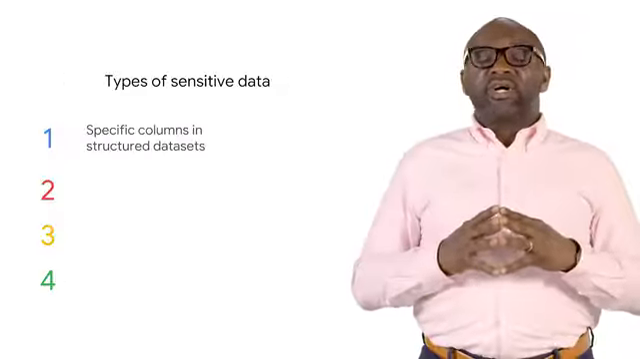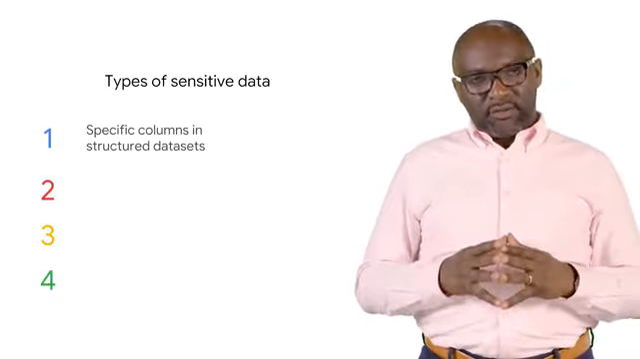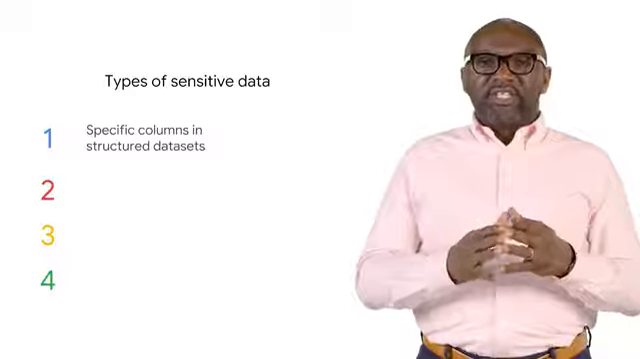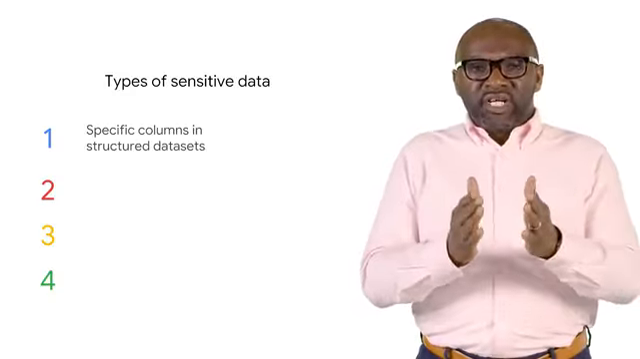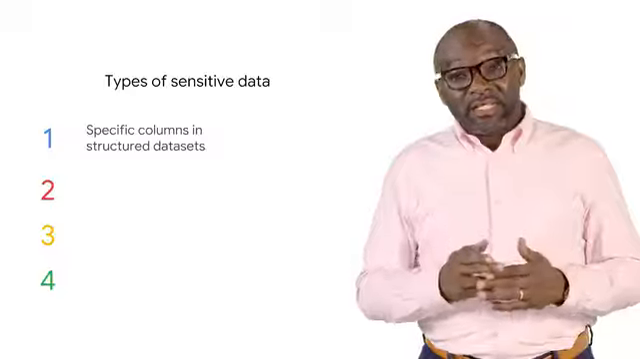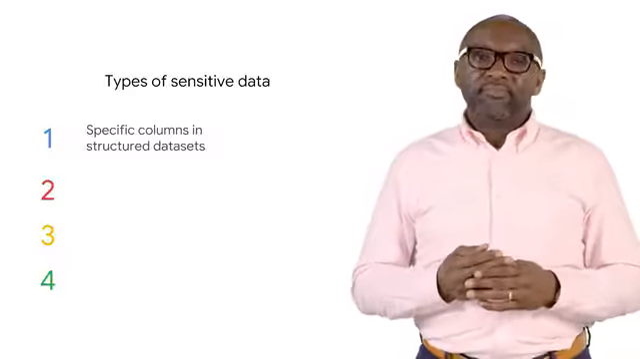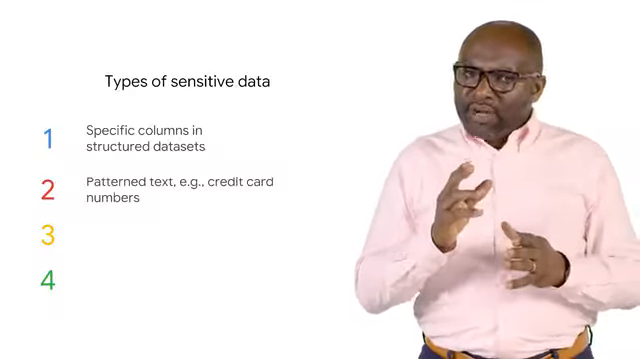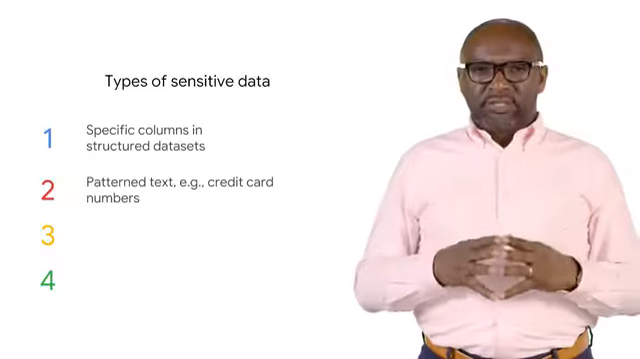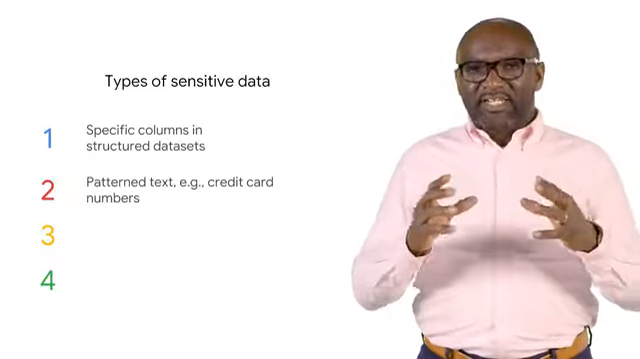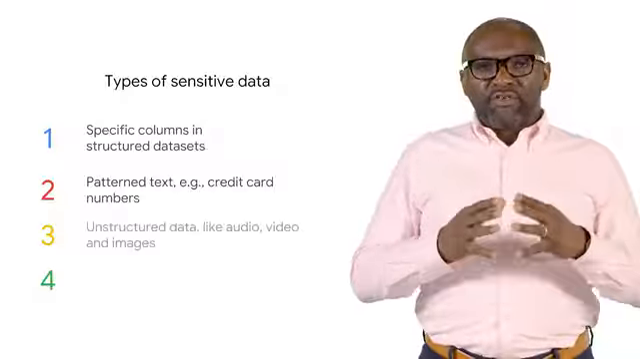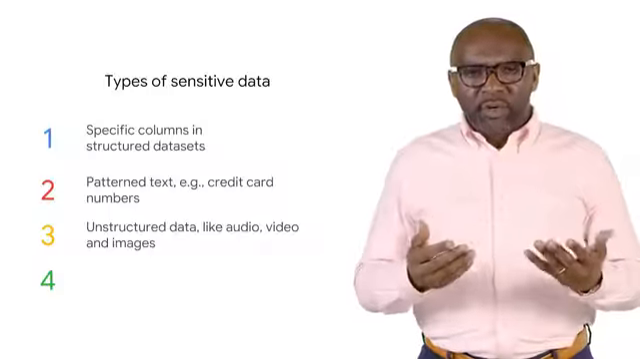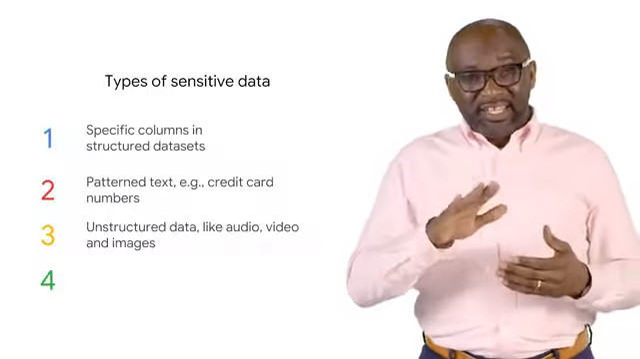Sensitive data may occur in several forms. For example, specific columns in structured data sets, such as a set of columns containing a user's first name, last name, or mailing address. Unstructured text-based data sets that follow known patterns. For example, credit card numbers in chat transcripts. Free-form unstructured data such as text reports, audio recordings, photographs, or scanned receipts.